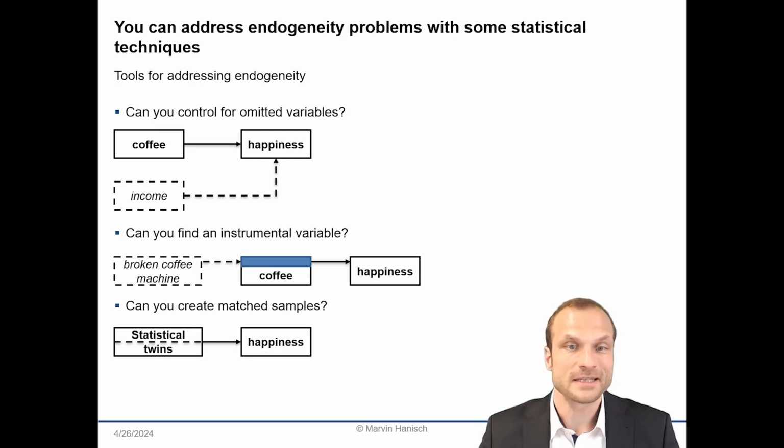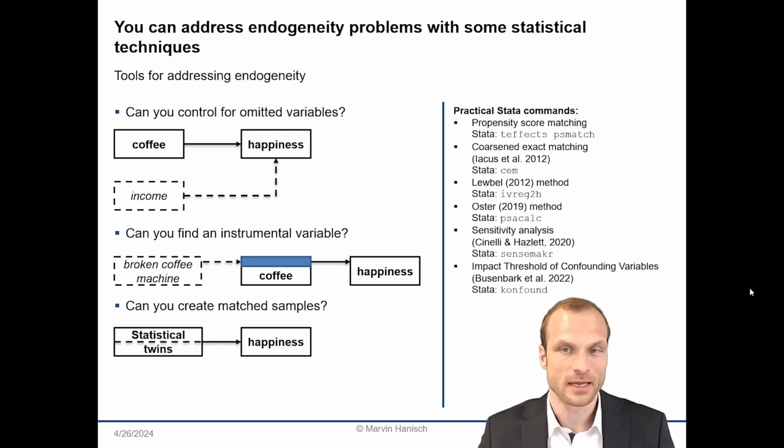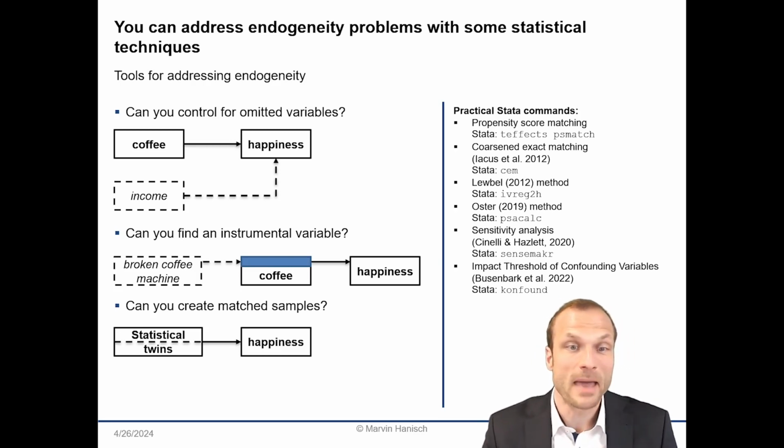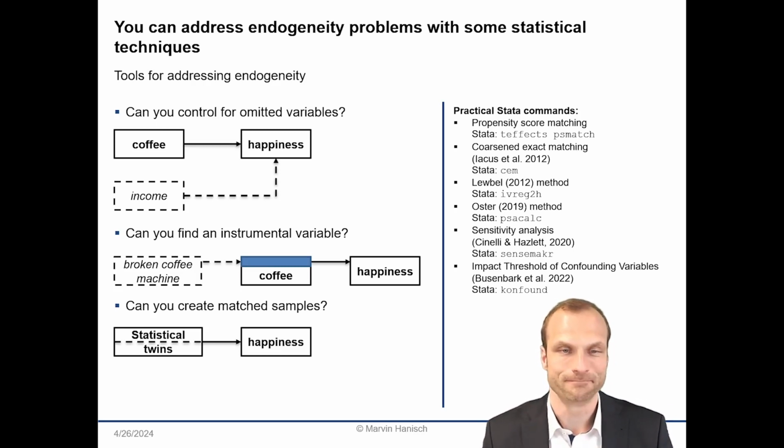Addressing endogeneity is a very active field of research, and there is a constant flow of new techniques. I list a few commands that deal with endogeneity here on the right, and you can explore them using the help function in Stata. And this also includes, for example, using statistical twins to better estimate the causal effect of certain treatments on your outcome.